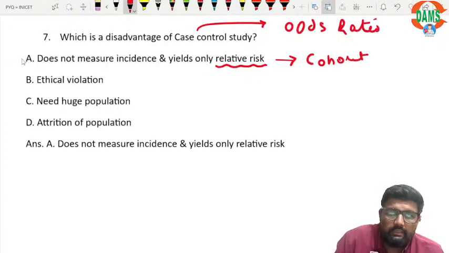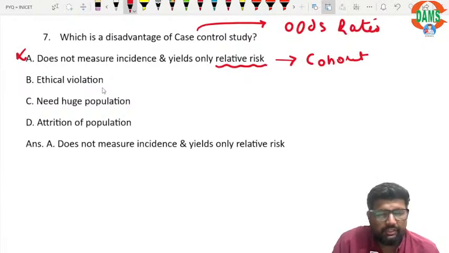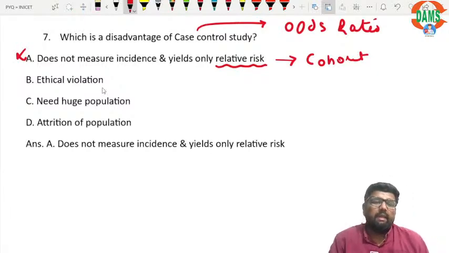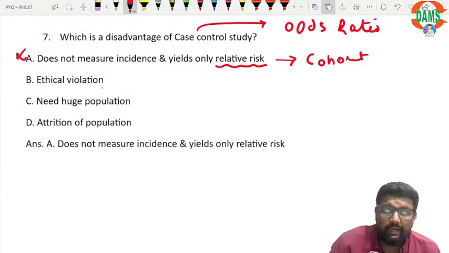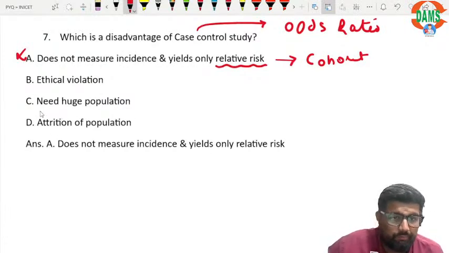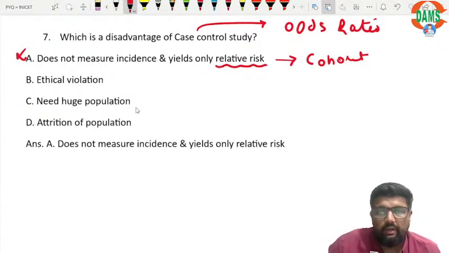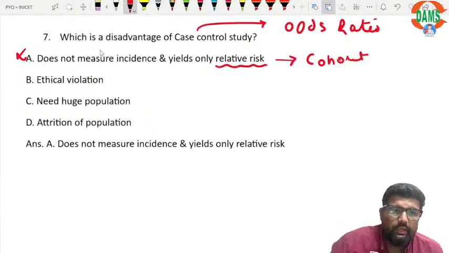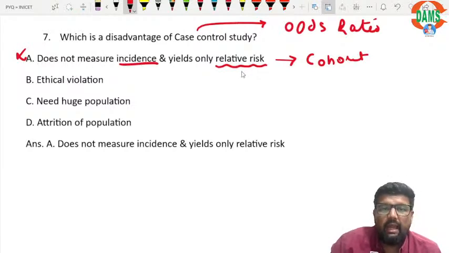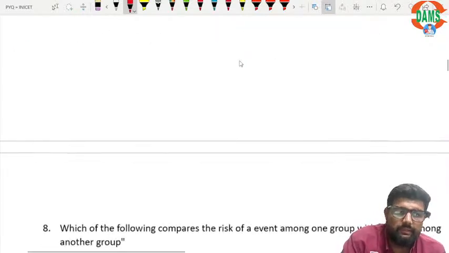So this is not wrong. Ethical violation: if I am taking due permission from my ethical committee and I have followed all the guidelines, there are no chances of ethical violation. Need huge population? Not necessary, right? Attrition of population. So here the correct answer is does not measure incidence and yields only relative risk.